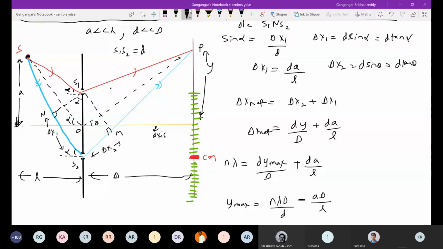Now, sir, what if this A is not very much less than d, D not very much less than capital D? Then use geometry and get the path difference. You do have some problems on this. Suppose it is equal to 2D, this is equal to say some D. What to do if it is like this? A equal to D and L equal to 3D.